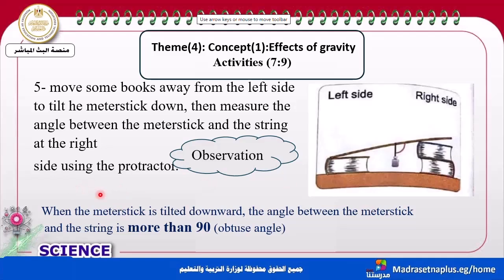What happened when the meter stick is tilted downward? The angle between the meter stick and the string is more than 90. The angle which is more than 90 is called an obtuse angle.